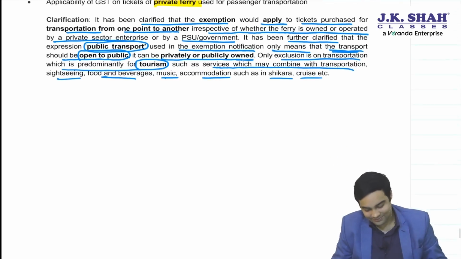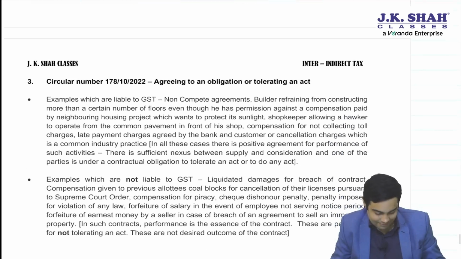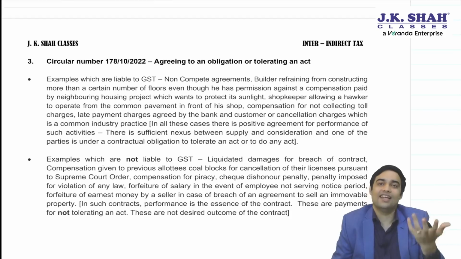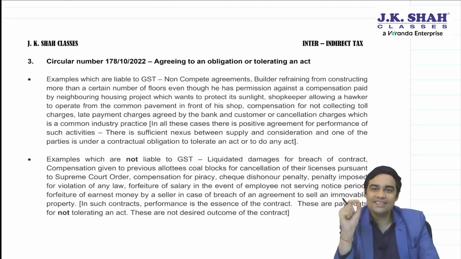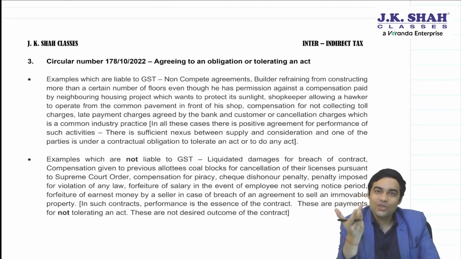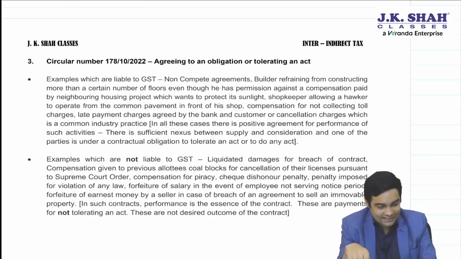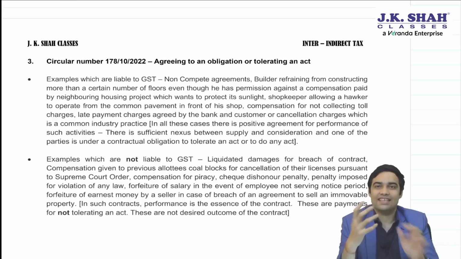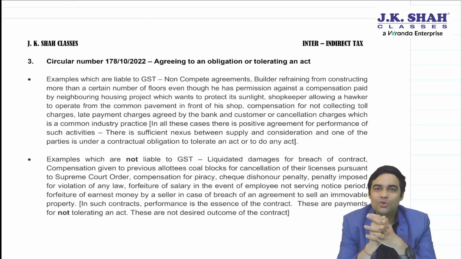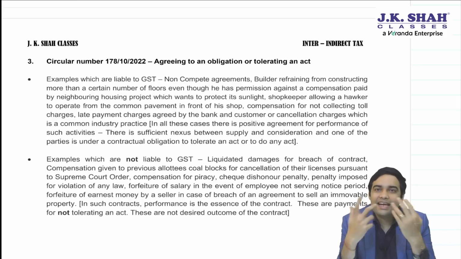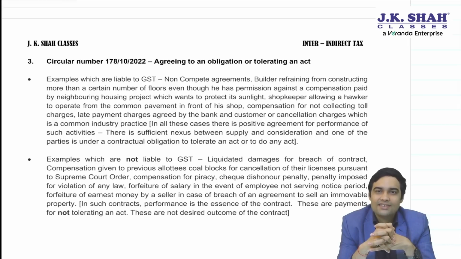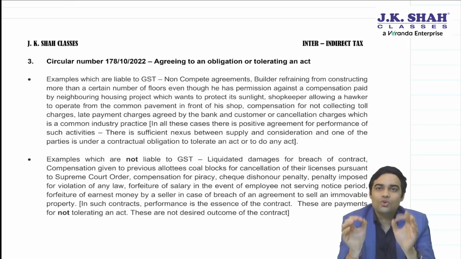Okay. The last exemption circular is with regard to agreeing to an obligation or tolerating an act. It is an interesting circular which says that, suppose I enter into a contract for you to supply me 10,000 pens.